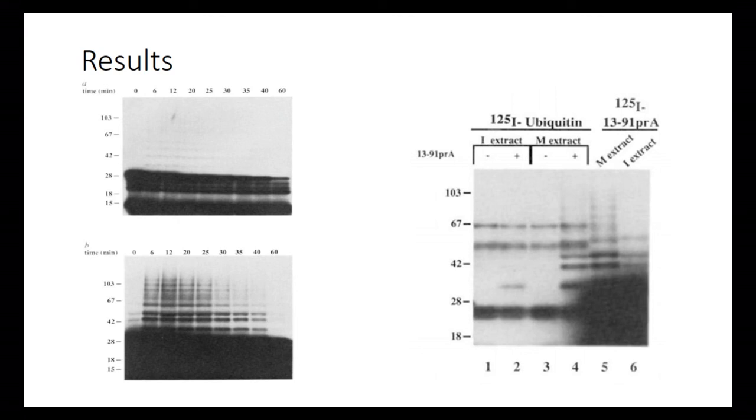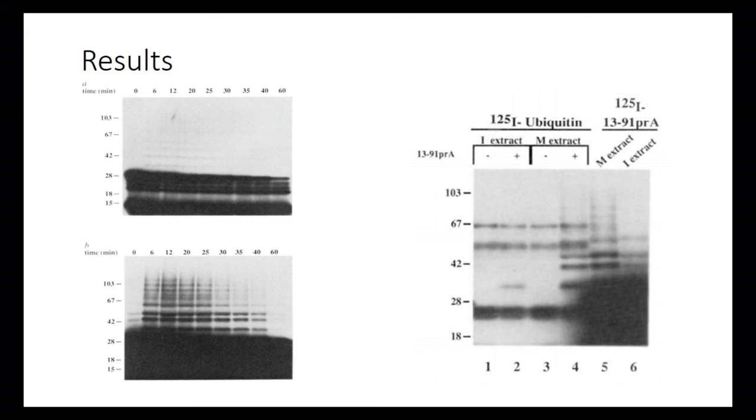The gel on the right shows the iodinated ubiquitin, and the main thing to notice here is that if you compare the pluses, those bands are present with the 1391 PRA even though it's not labeled. Lanes 5 and 6 have 1391 PRA that is labeled, while the ubiquitin is not labeled.